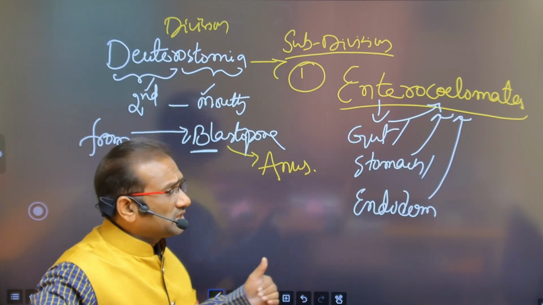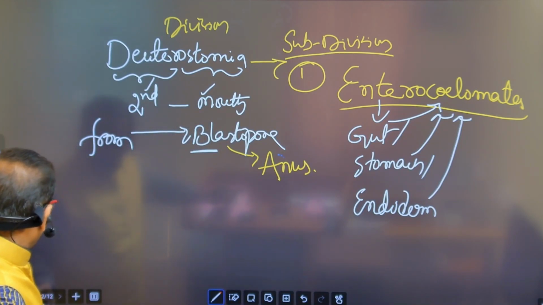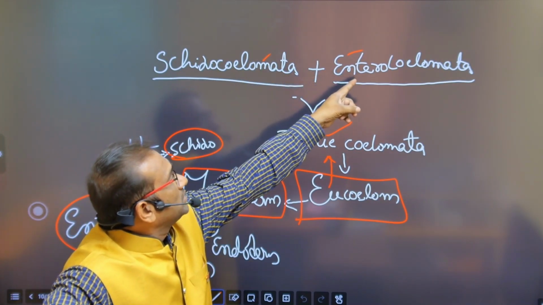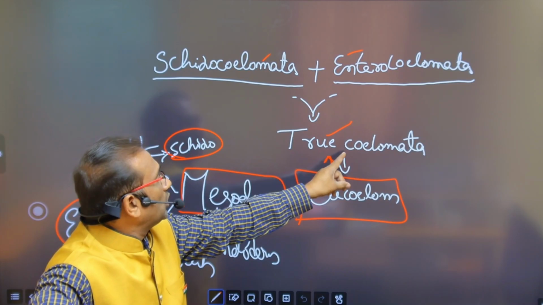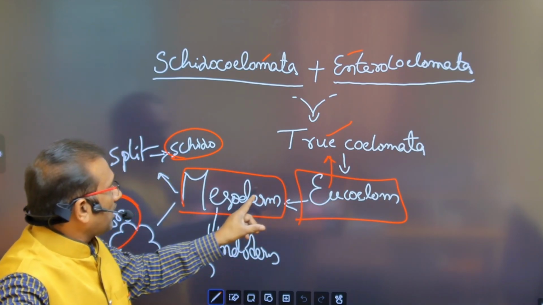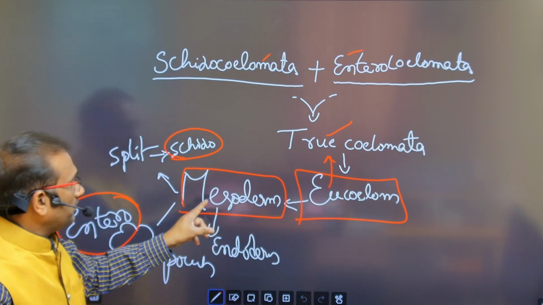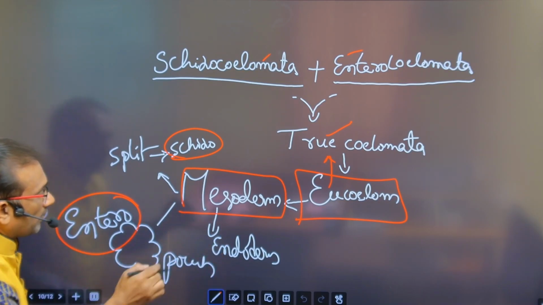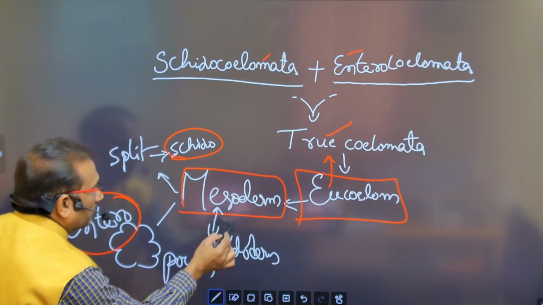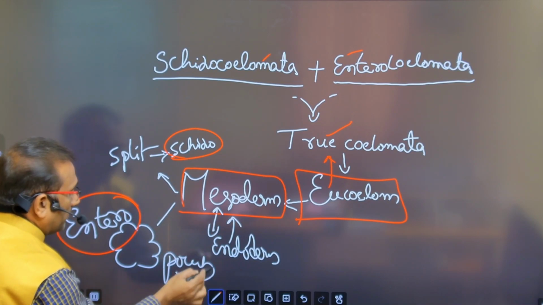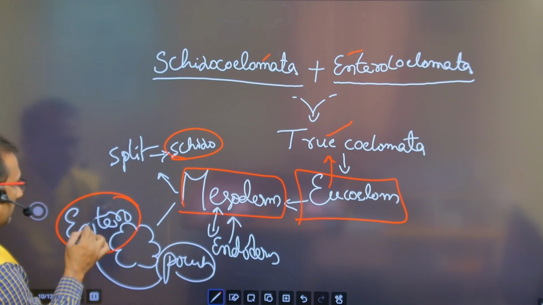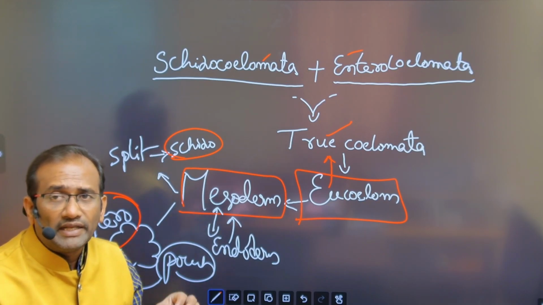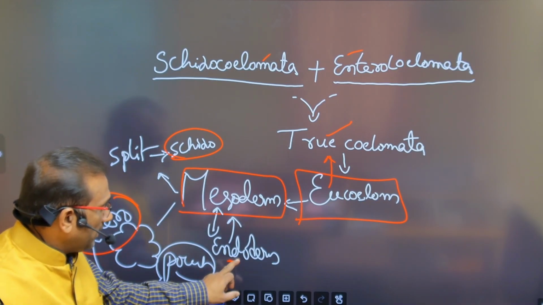But just now we discussed in the previous slide that schizocoelomata and enterocoelomata are both called true coelomata because they come from the mesoderm. In enterocoelom, the mesoderm is created from the endoderm as pouches, and they then prepare a coelom. Enteron means endoderm.